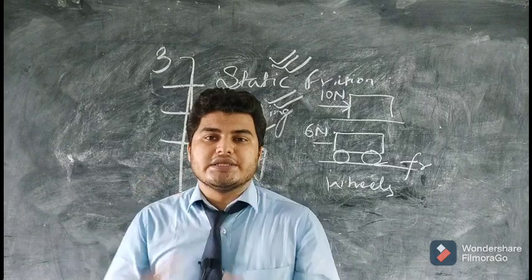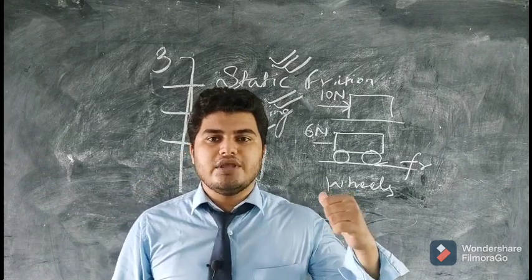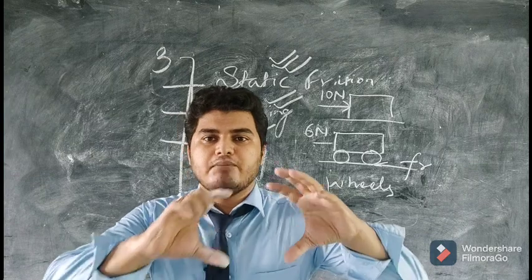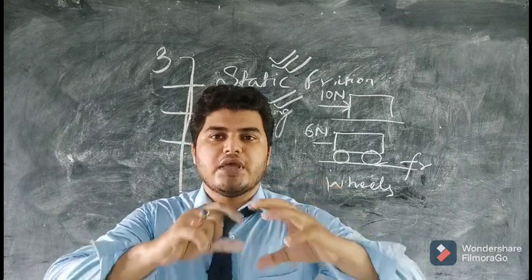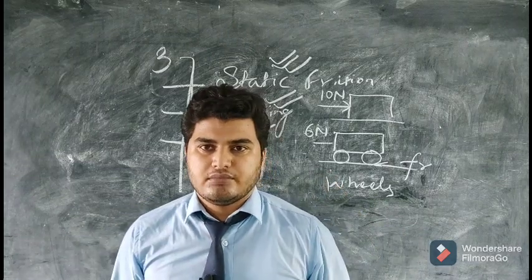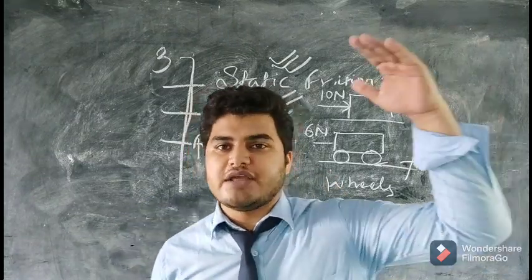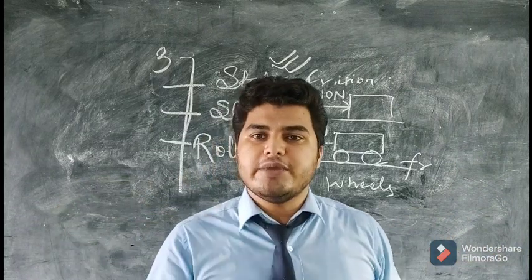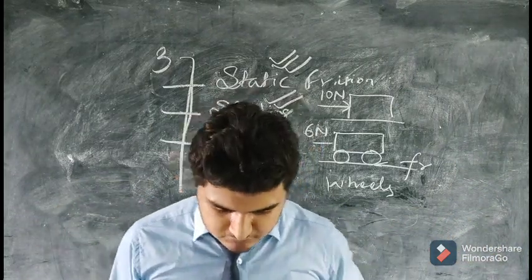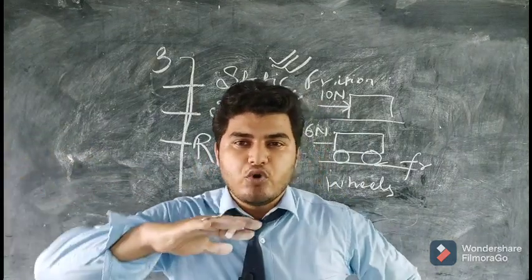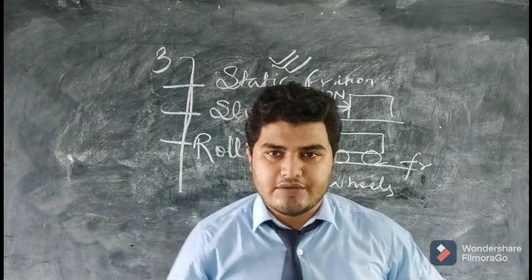Ball and roller bearings. We know that rolling friction is the least. So we can apply balls, we can apply wheels, we can apply ball bearings. This will reduce the friction because static friction will be replaced by rolling friction. Rolling friction is lesser, so it will be easier to move the object. By polishing the surface, making the surface smooth. The smoother the surface is, the lesser will be the friction.